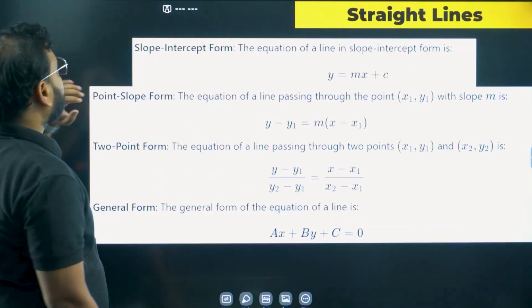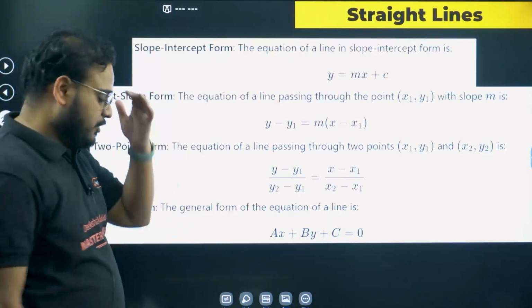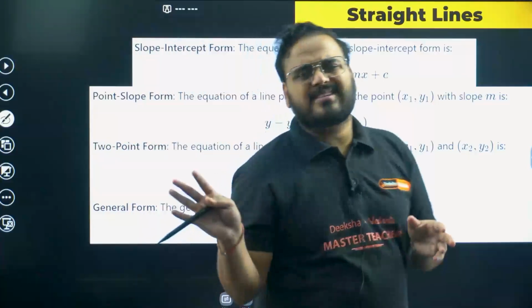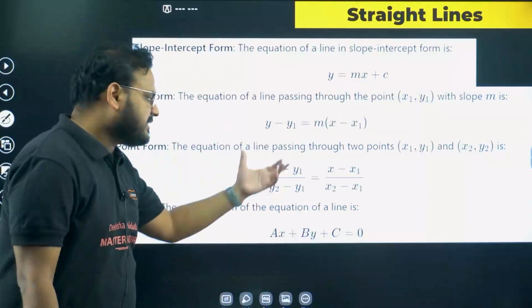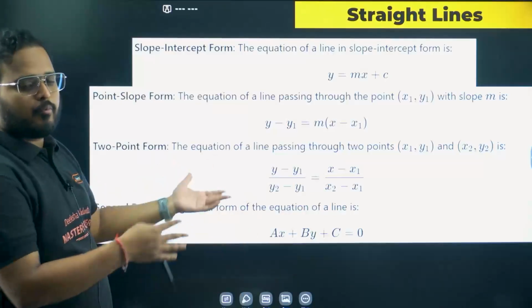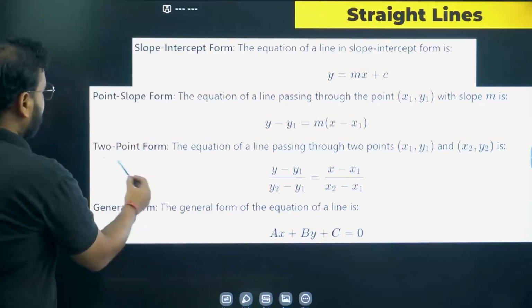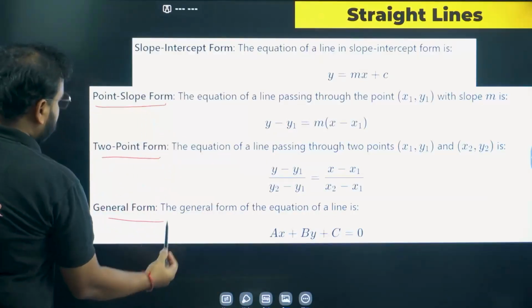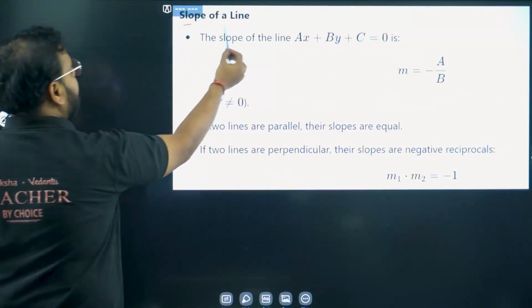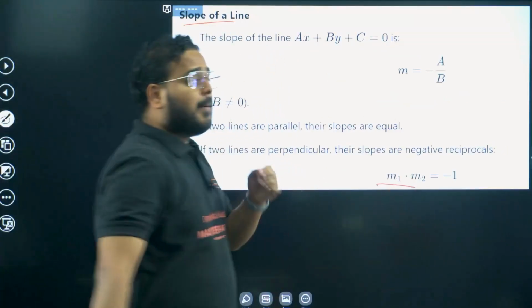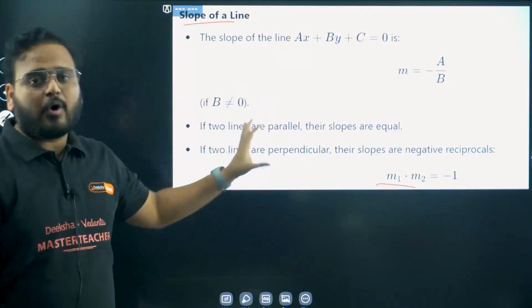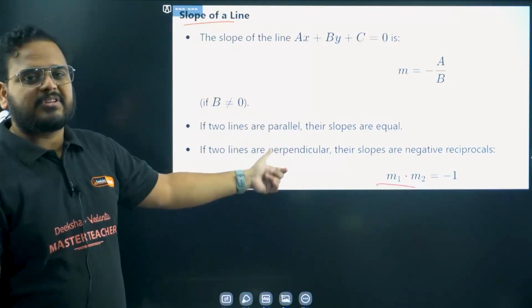All right. Then we have straight lines in this actually. Of course, the basics of straight lines, if you have learned in grade 10, good. Otherwise, I've listed all the formulas over here. Slope, slope point form, all these things are listed. Please check. Two-point form of line, point slope form, general form, all is listed over here. Slope of a line. I've listed all the formulas for perpendicular lines. Apart from all these, simple questions can be asked on this.